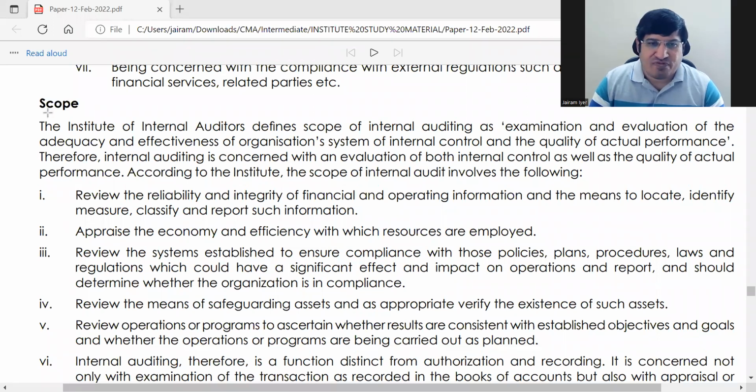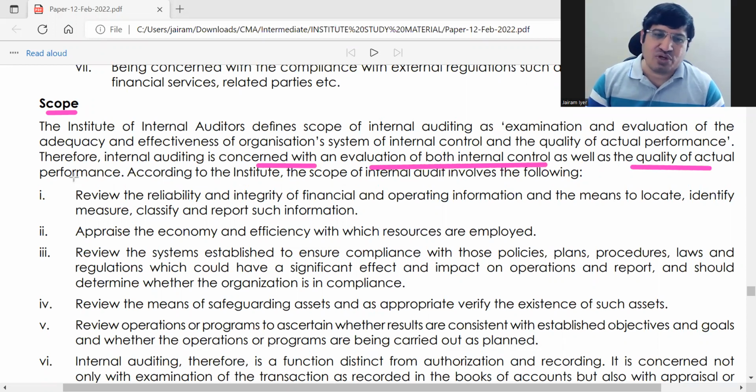Next is the scope of internal audit. So in scope, the main thing is it is concerned with evaluation of both internal control as well as quality of actual performance. So what is within the scope of internal audit? Evaluation of internal control one, and evaluation of quality of actual performance. Both things they have to see. So scope involves the following.